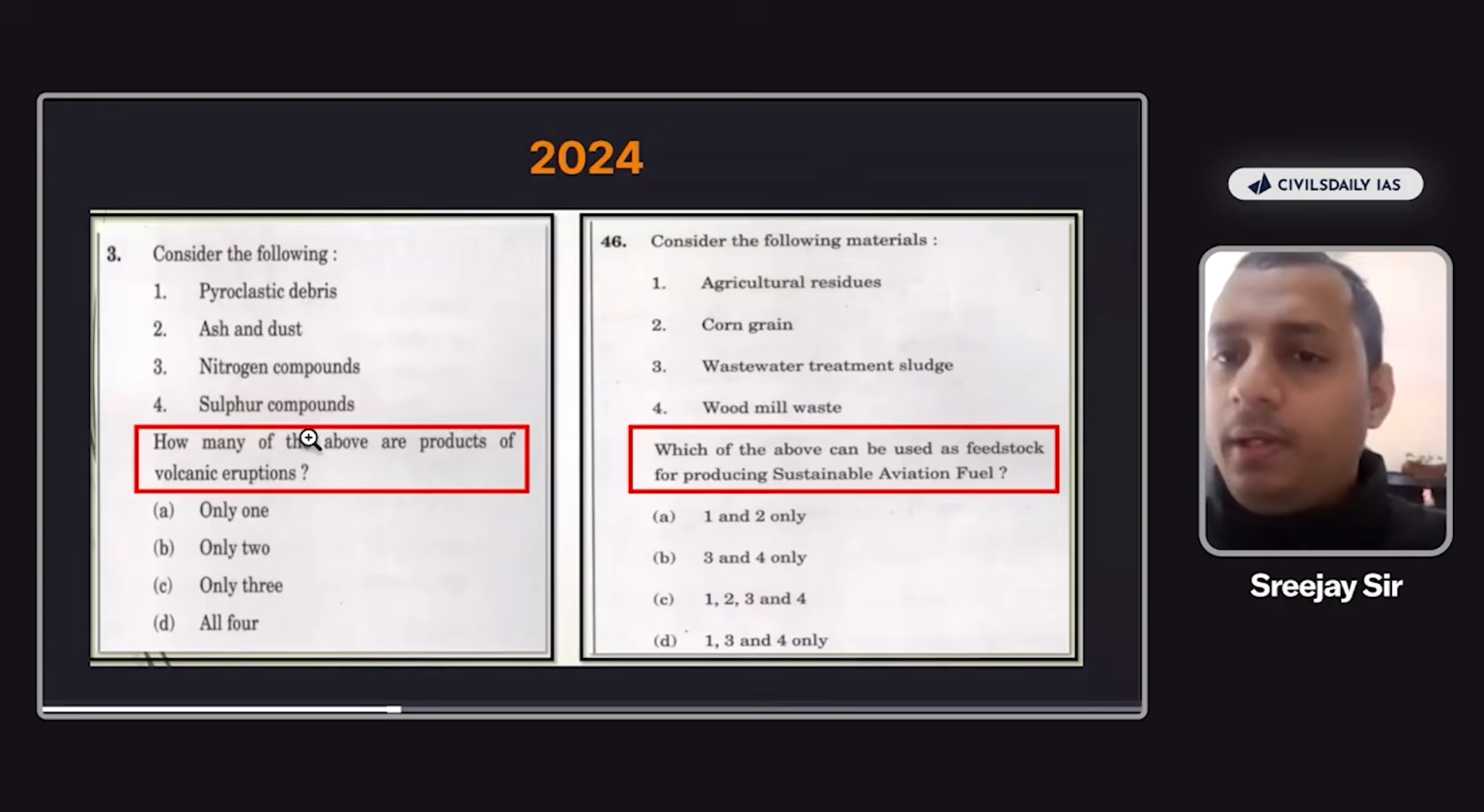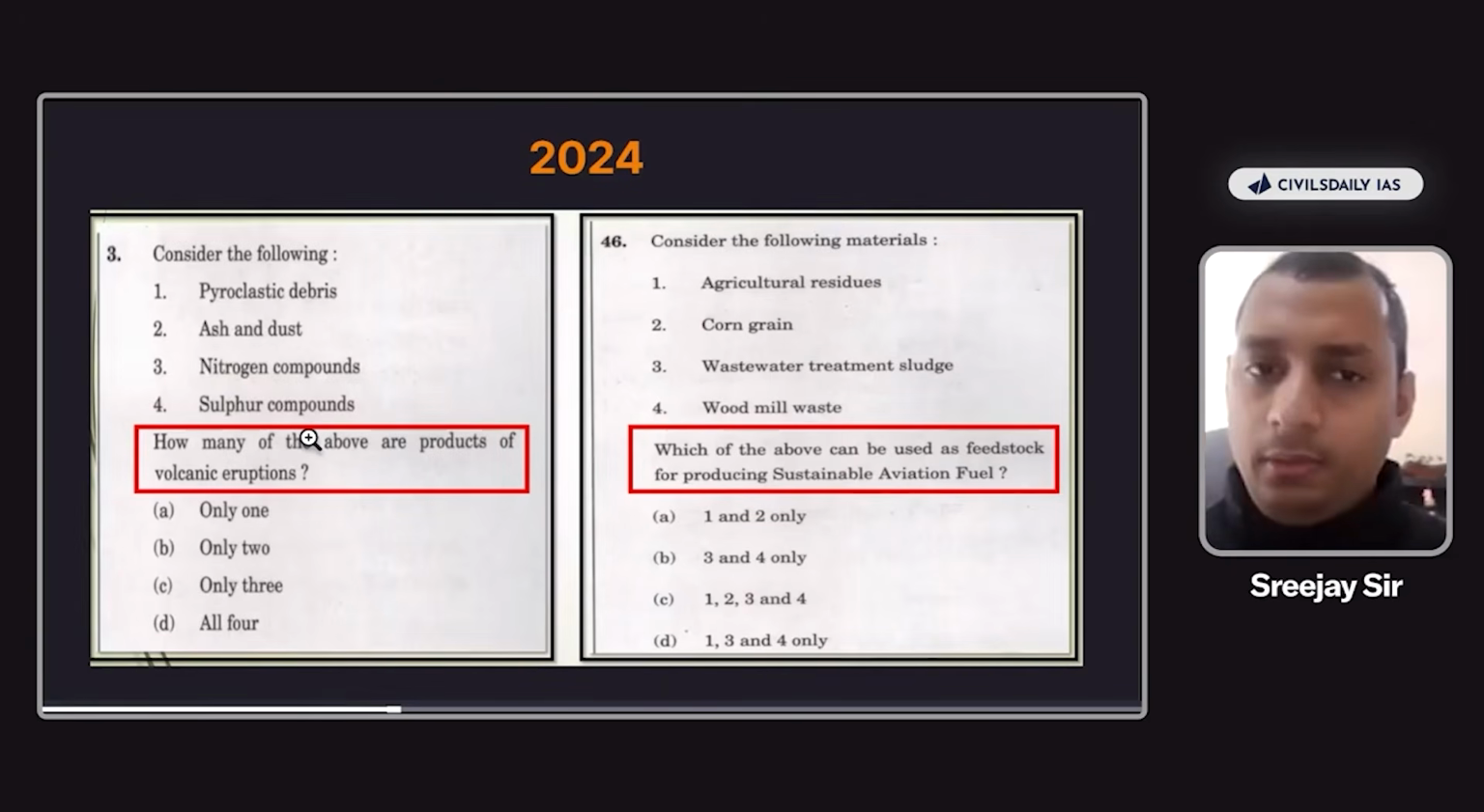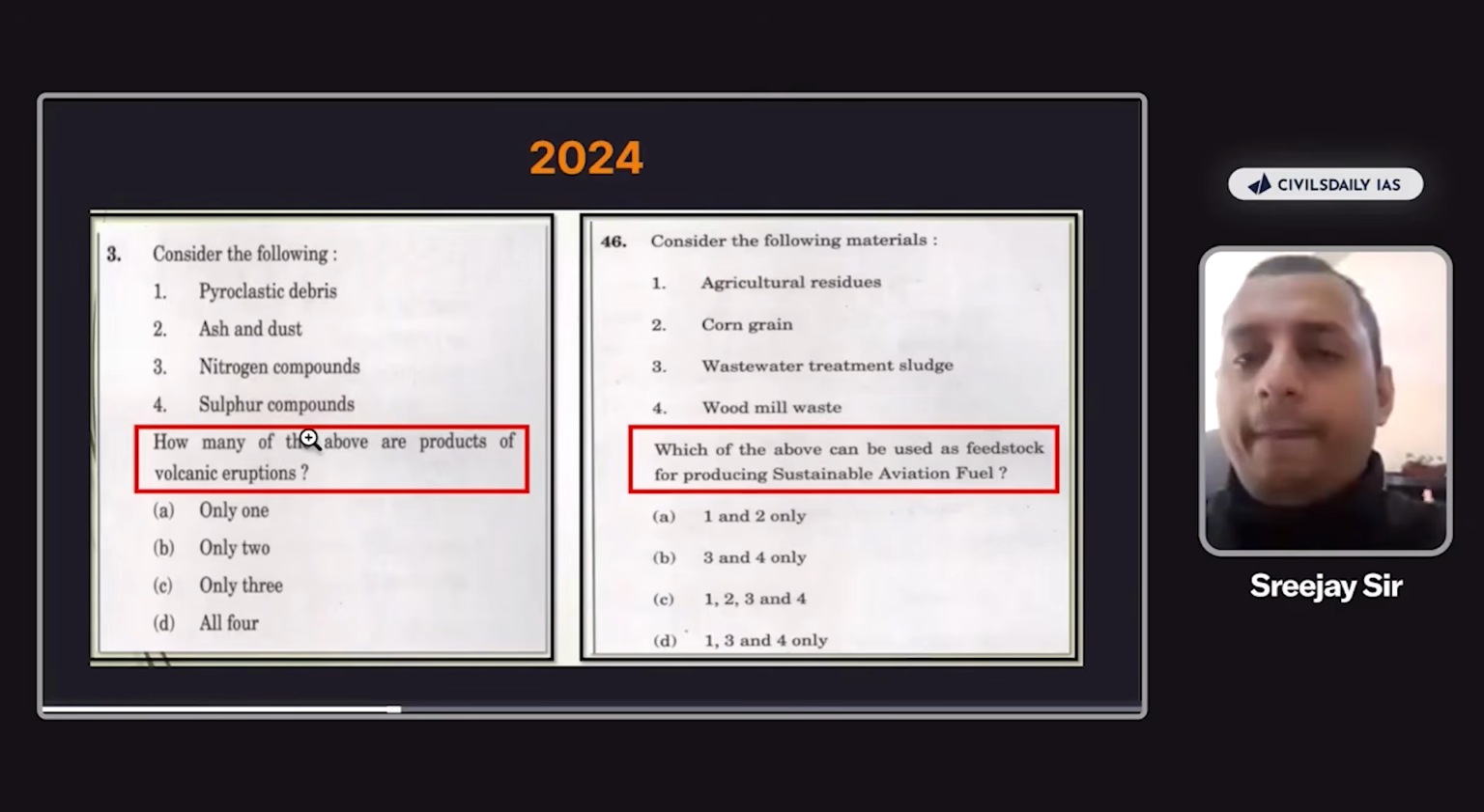Now, second one, in which of the above can the fuels be used for sustainable aviation fuel? Here also we cannot, all 4 will be the answer here. So therefore, C will be the answer with respect to the 46 question here. Okay. Now, let me ask you, what about this question? Can we use our 1% logic here?